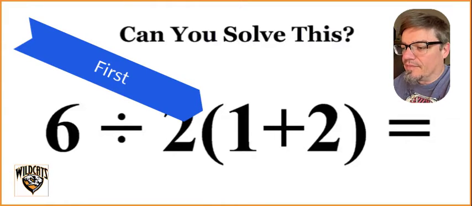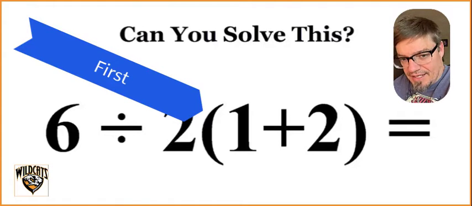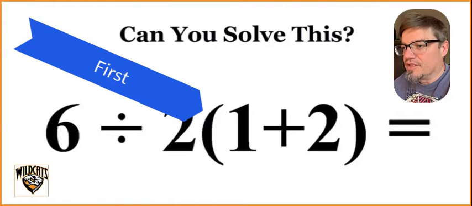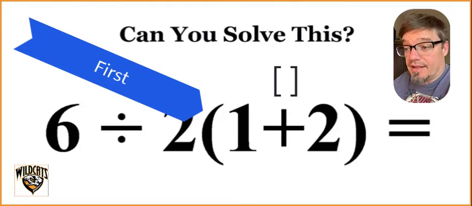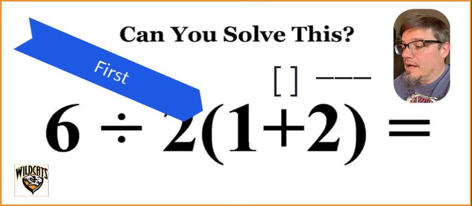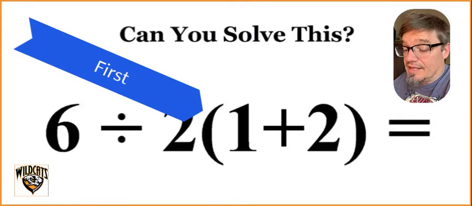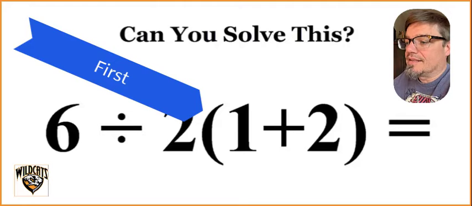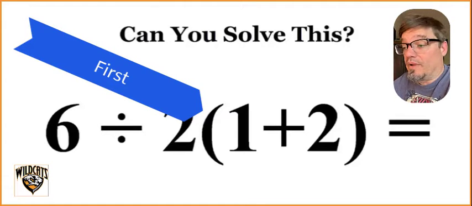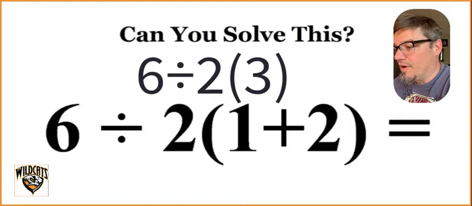PEMDAS is parentheses, exponents, multiplication, division, addition, subtraction. Parentheses also means brackets, so if you see brackets, do that as well. Or fraction bars. But let's just look at this because it doesn't have either of those. The parentheses require us to do 1 plus 2 first. All right, so we would do 3. So we have 3 in our parentheses.